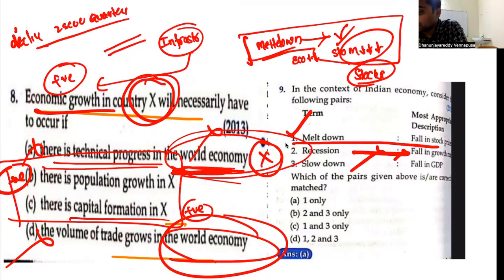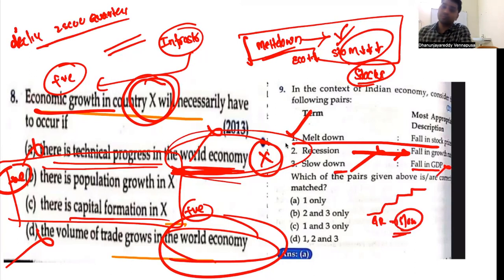Slowdown, what is slowdown? The economy is not increasing to the expected levels. Fall in GDP is not slowdown. So what is slowdown? Slowdown is growth rate becoming slow. There is growth, but it is very slow. That is called slowdown. So meltdown is associated with the stocks.